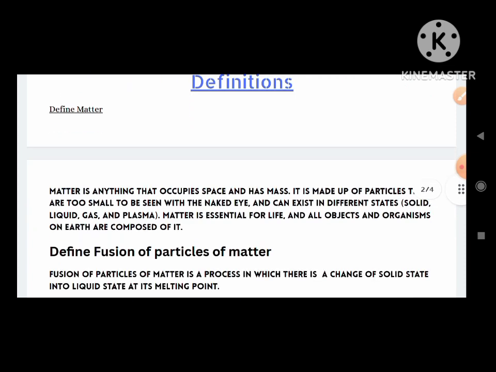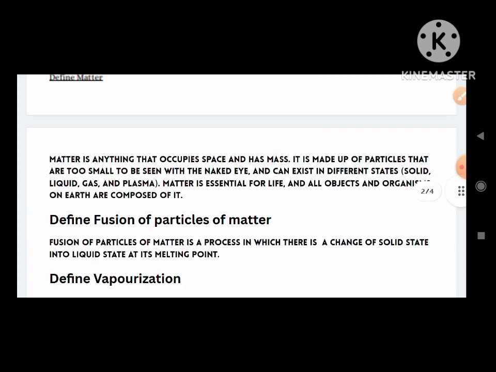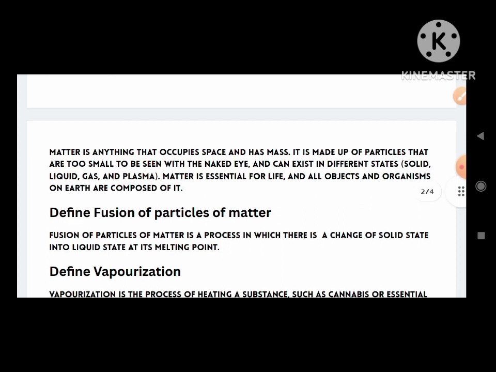Definitions. Define matter. Matter is anything that occupies space and has mass. It is made up of particles that are too small to be seen with naked eyes and can exist in different states: solid, liquid, gas, plasma. Matter is essential for life and all objects and organisms on earth are composed of it.